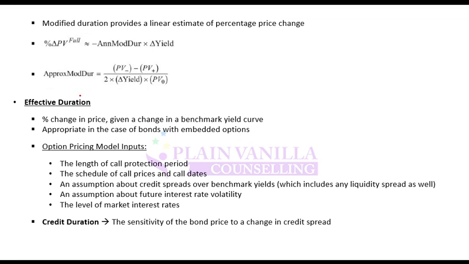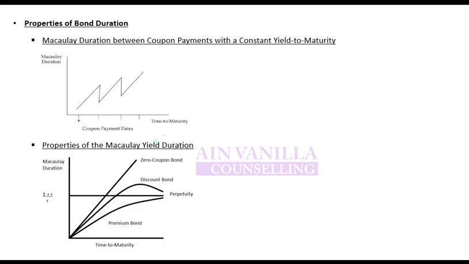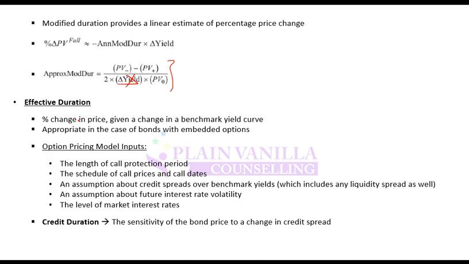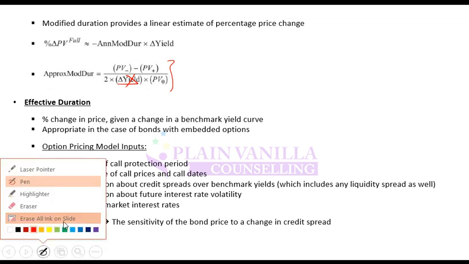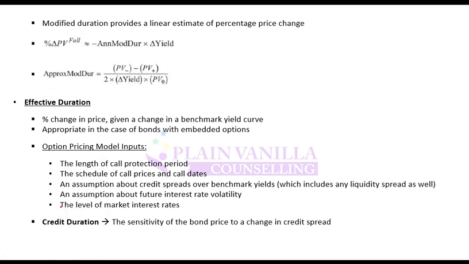So remember, for effective duration, again you will use the same formula. Only difference will be this yield will be replaced with change in benchmark interest rate. Macaulay can be for any bond portfolio. How it calculates is that it will take any cash flow, then how much is the time to that particular cash flow happening, and then it will take a kind of weighted average of all the cash flows with respect to their timing, and based on that it comes up with the duration.